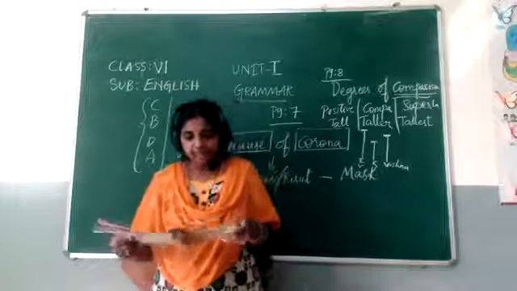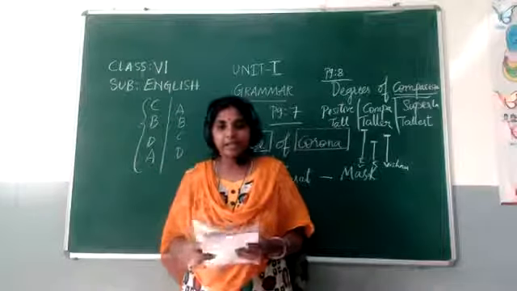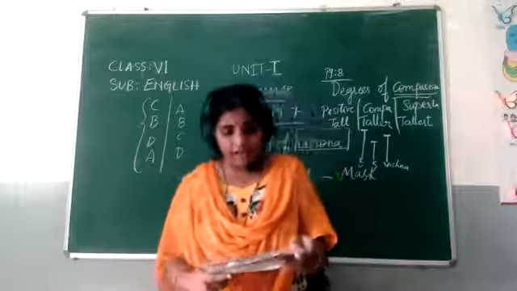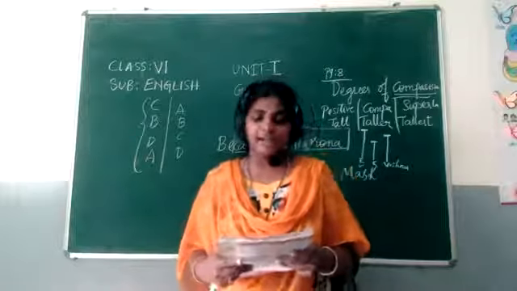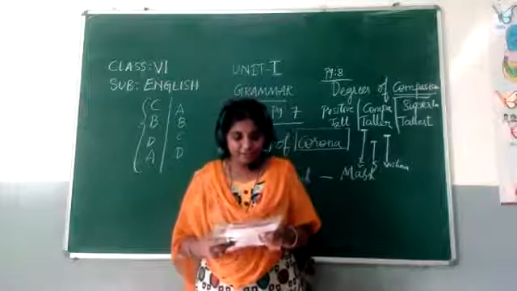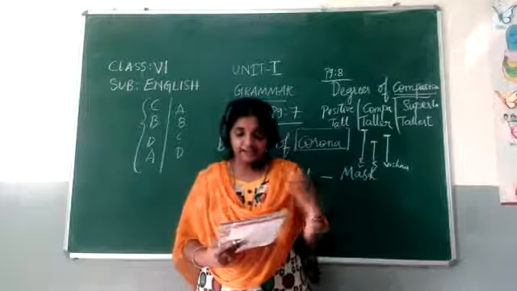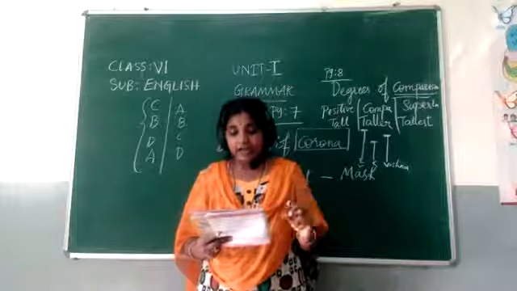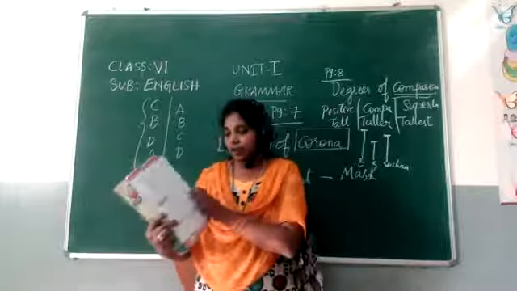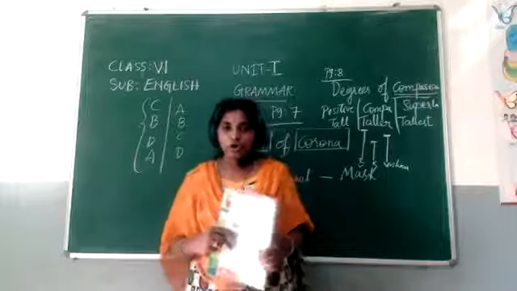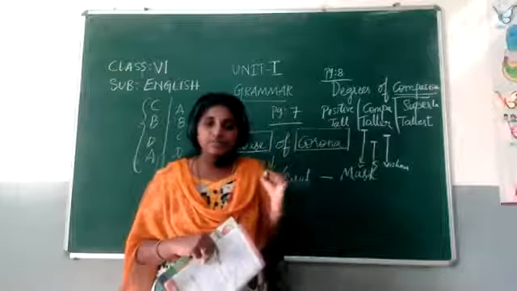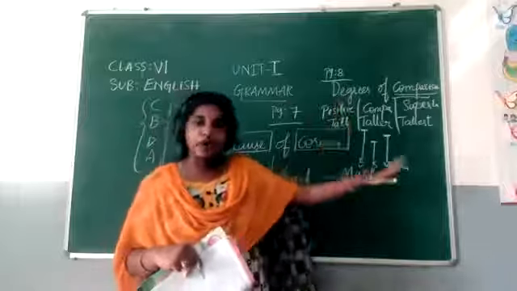Next, page number 9. Let us move to page number 9. Read the following paragraph carefully. Underline all adjectives and write the other degrees of comparison for them. Here they asked us to read this paragraph very keenly, underline all the adjectives and write degrees of comparison. For example, here what did they give me? The word tall. So I wrote three degrees of comparison here. Tall, taller, tallest. If the word is small, I will write small, smaller, smallest.